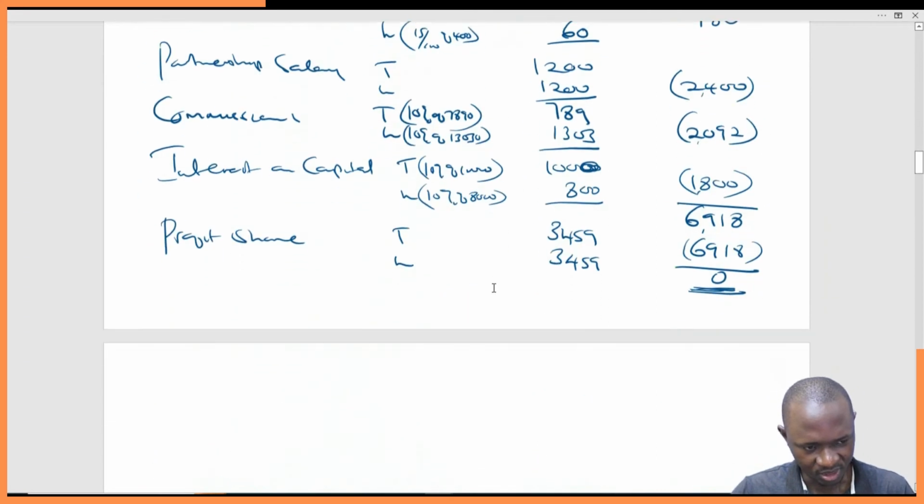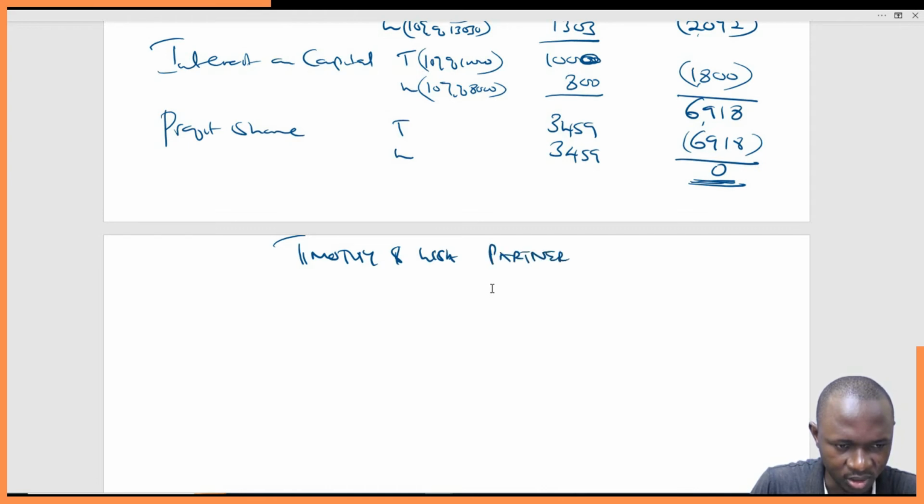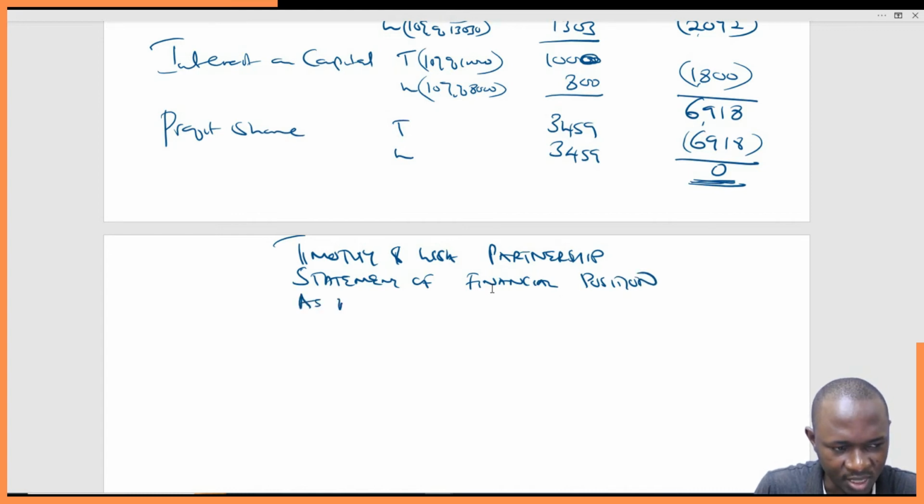Again, we start with Timothy and Lisa. It's quite a lengthy question. Timothy and Lisa partnership, statement of financial position. Since it's a balance sheet, we say as at 30th September 2021. And as usual, we have shillings, and we restrict the zeros like that.